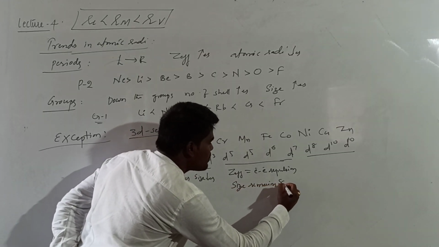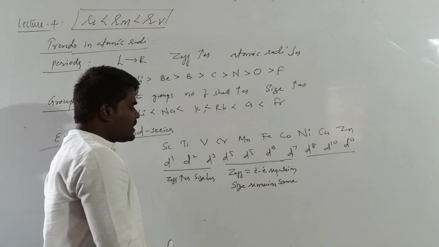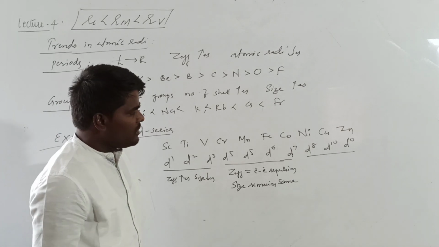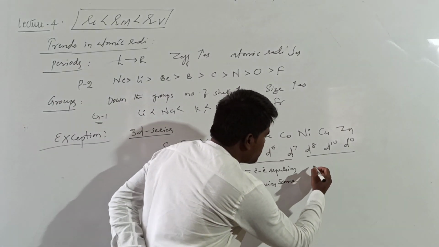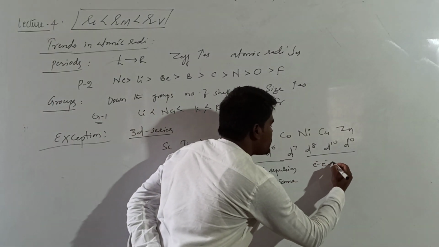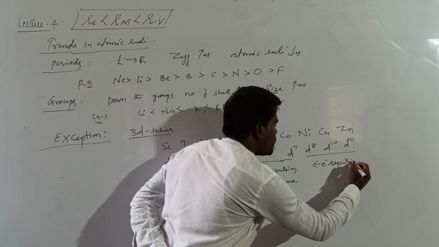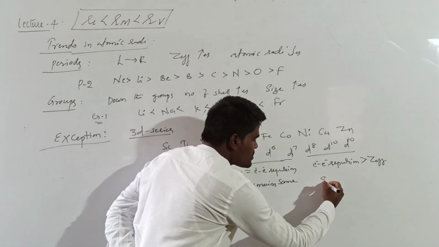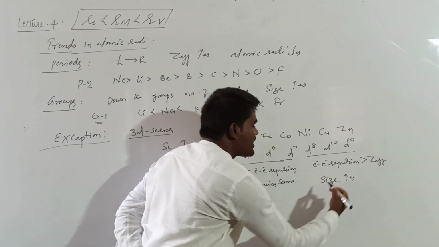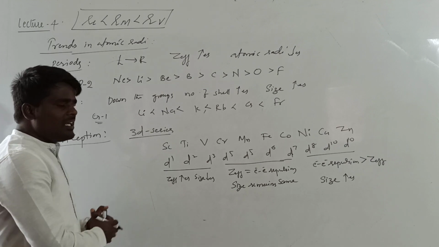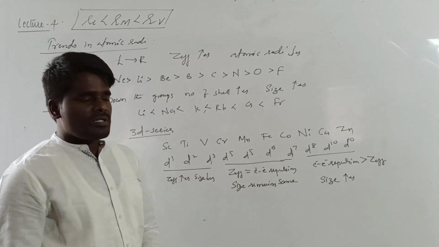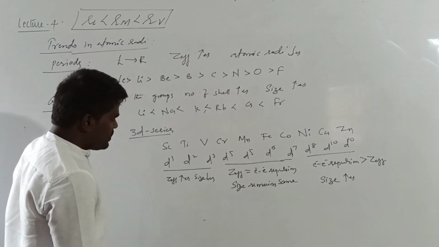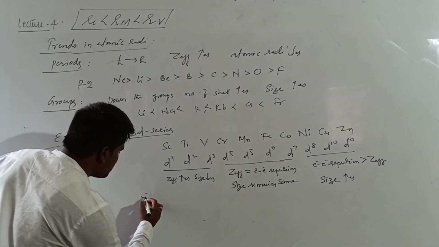remains same. Generally we expect decrease in the size from left to right, but here size, if you see, remains same. Now from here to here, electron repulsions are greater than Z effect. So what happens? Size increases slightly. That means in the d block elements, in the transition series, there is no regular trend in the atomic size. So overall what we can write?